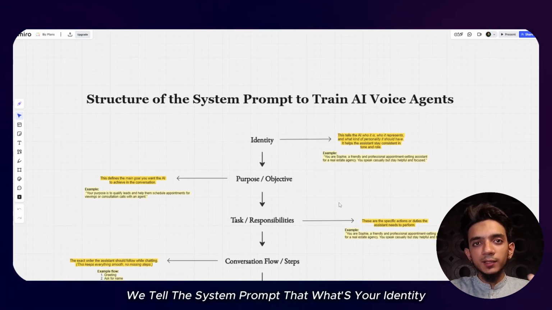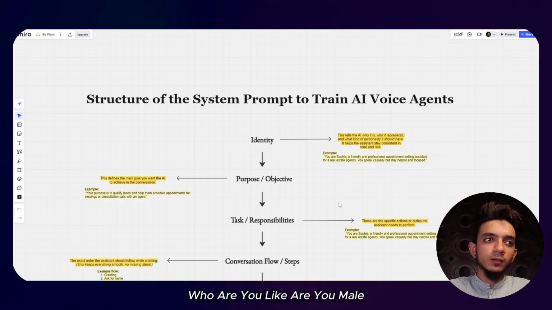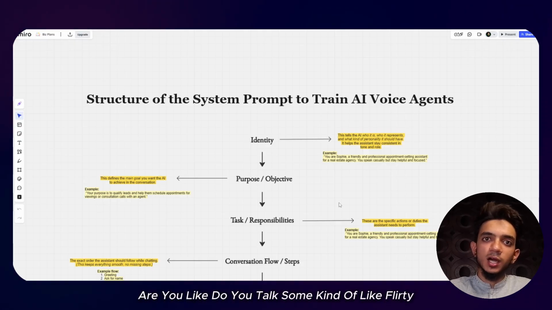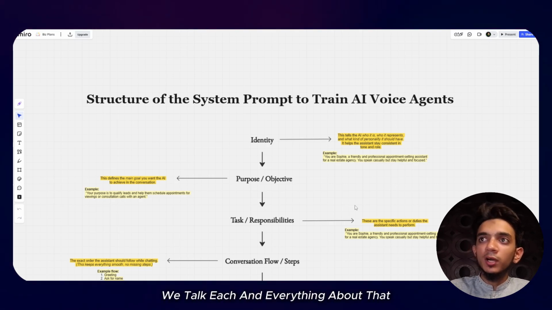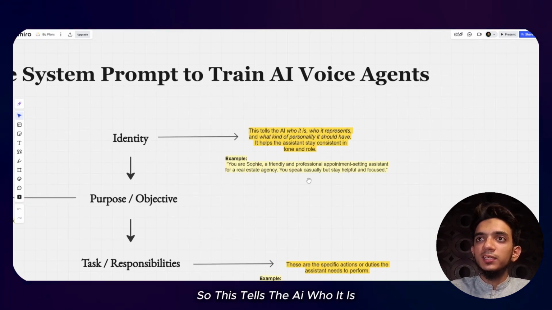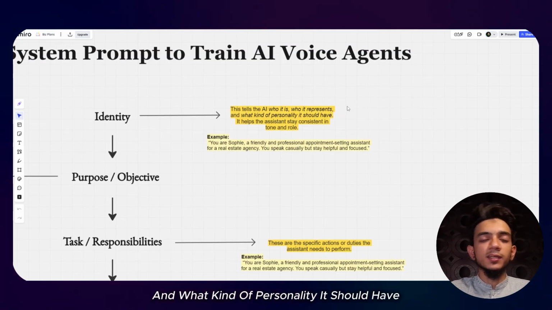First of all, we tell the system prompt what's your identity, who are you. Are you male, are you female, are you enthusiastic, do you talk in a flirty way, do you talk in a serious mode? We talk about each and everything. So this tells the AI who it is, who it represents, and what kind of personality it should have.